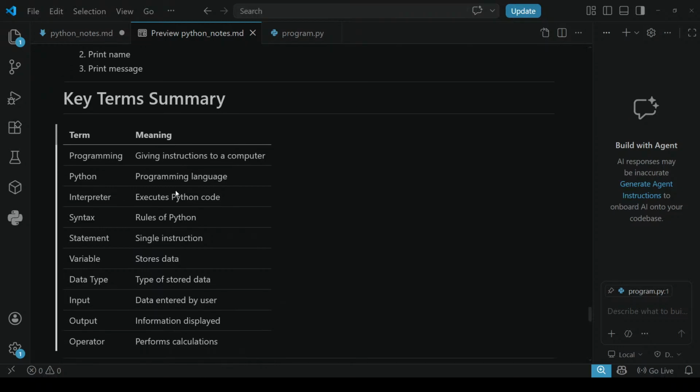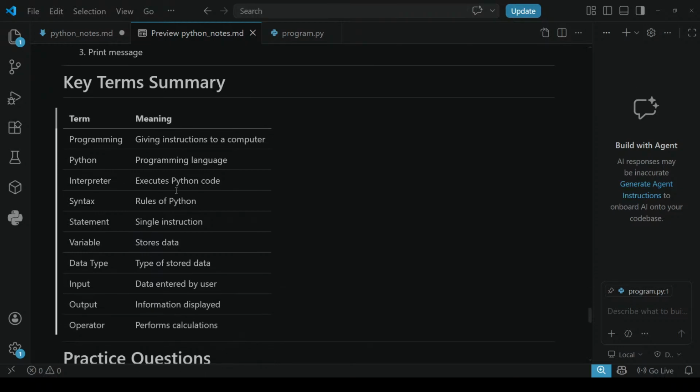Next, this is the key terms summary. Whatever we learned till now, this is the summary of the whole concept of this session. Programming means giving instructions to a computer. Python is a programming language and an interpreted language. The interpreter executes Python code line by line. Syntax means the rules of Python. Statement is a single instruction, for example print of hello world.